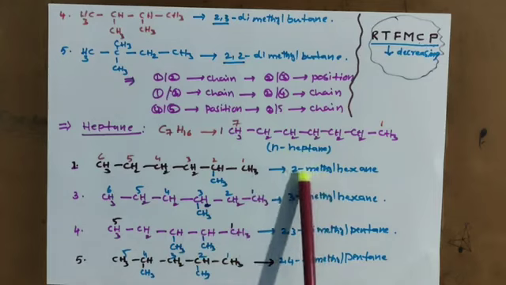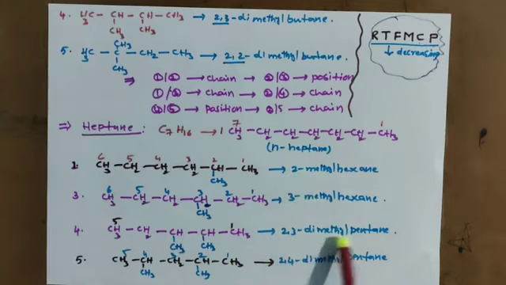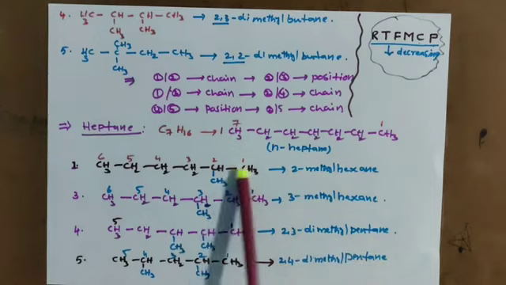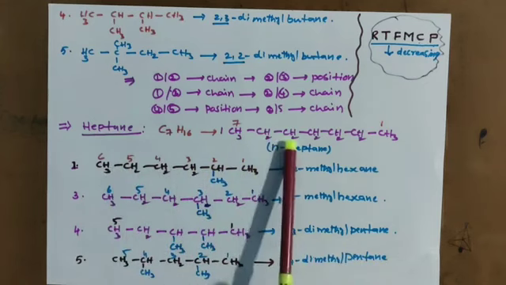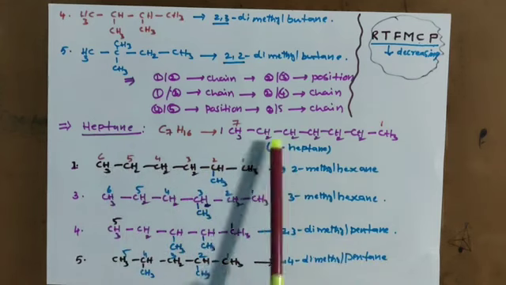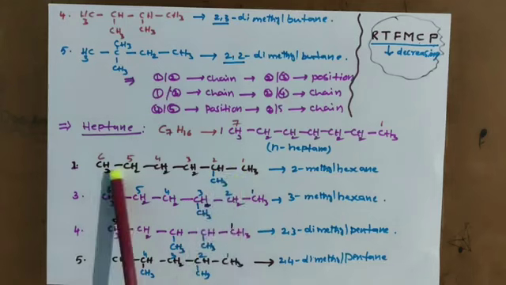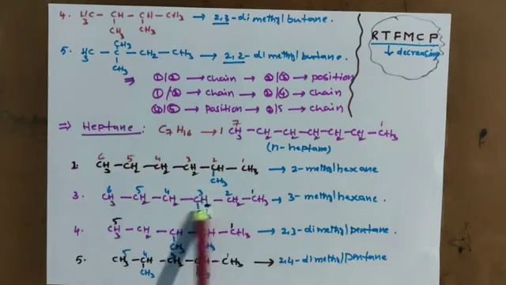N-heptane, 2-methyl hexane, 3-methyl hexane, 2,3-dimethyl pentane, 2,4-dimethyl pentane. See here, these have 6 carbons, this is 7 carbon. These 2 are chain isomers. Here 6 carbon, here 6 carbon, but the methyl position is different. These 2 are position isomers.